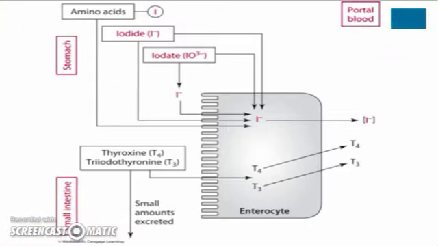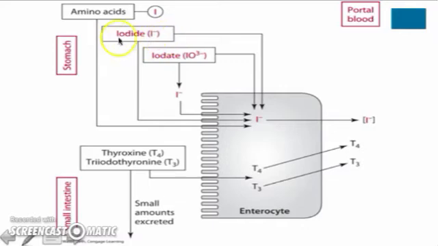So we'll see here this is the process of digestion, absorption, and then movement through the basolateral membrane into the enterocyte. We see that we consume iodine bound to organic compounds, so we see here amino acids, so this will need to be hydrolyzed, freeing the iodine from the amino acid structure, and then we see the free iodide, so this is going to be the iodide form that's going to be absorbed rapidly and completely.